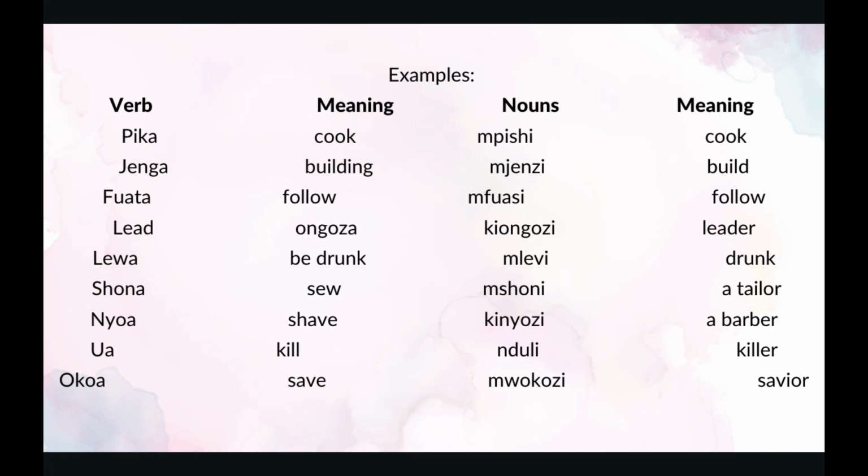The next one is ua. Ua is to kill. The noun is nduli. Nduli is a killer. Nduli you can also call muaji. The next one is okoa. Okoa is to save. The noun for saving is mokozi, which means a savior.